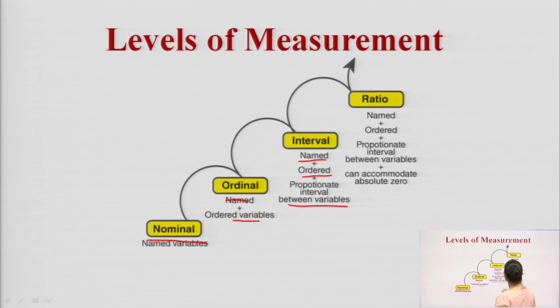Now, what is the ratio scale? When you collect data which has name, order, proportional interval between the variables and also an absolute 0 value, which will not be in any of the other 3. The ratio scale has the characteristics of all 3 other levels of measurement.